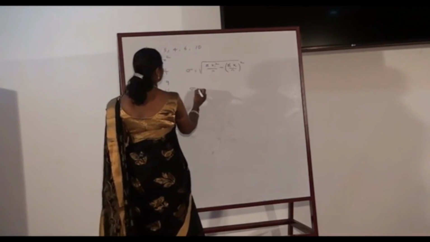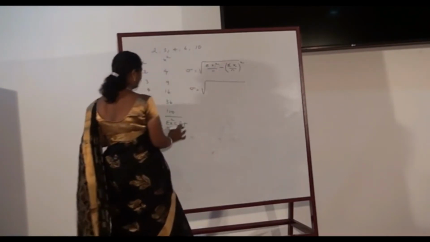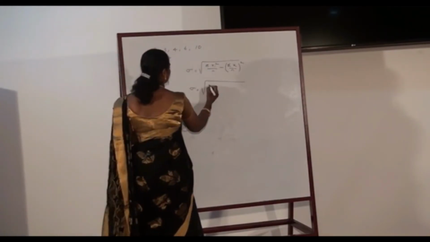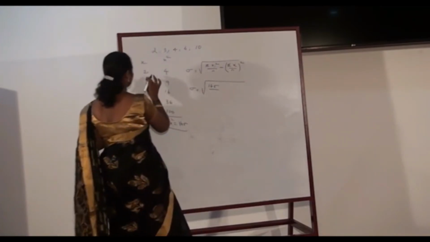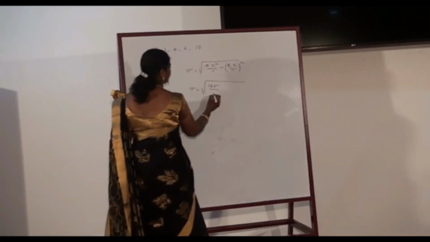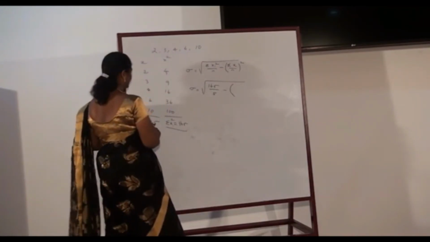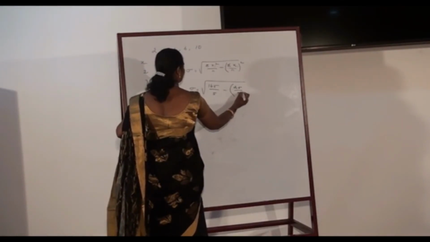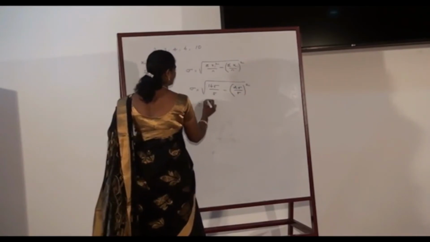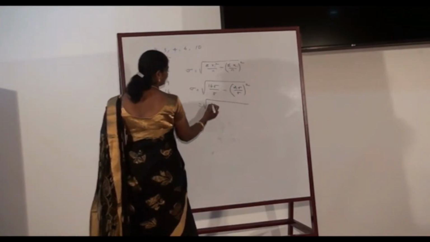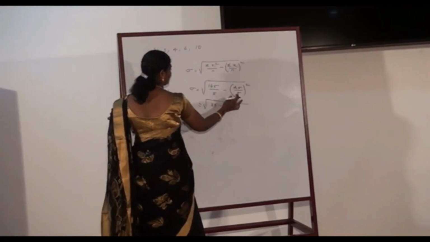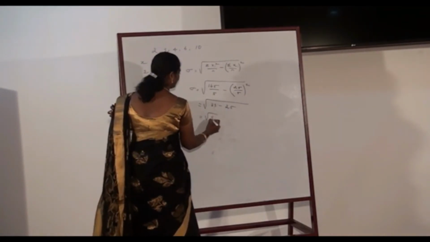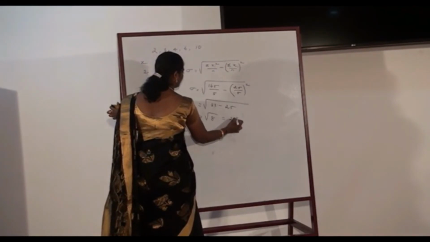So standard deviation sigma is equal to square root of sigma xi square by n, which is 165 and n is the number of observations given, which is 5, minus sigma xi by n the whole square, which is 25 by 5. Hence sigma is equal to square root of 165 by 5, which is 33, minus 25 by 5, which is 5, and 5 square is 25, which is equal to square root of 8, which is nothing but 2.8.